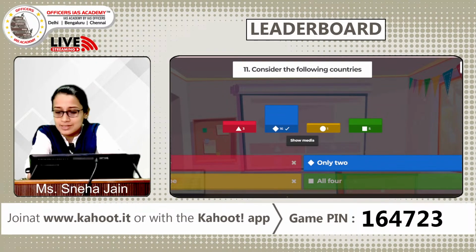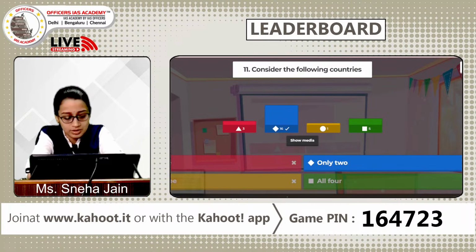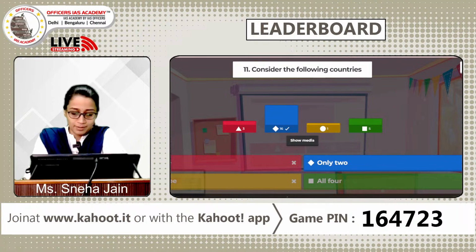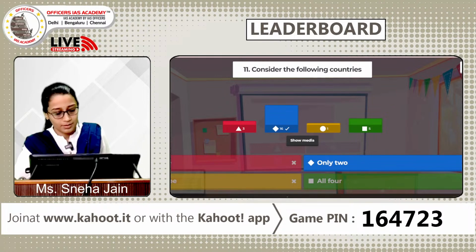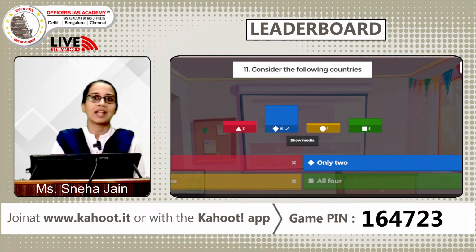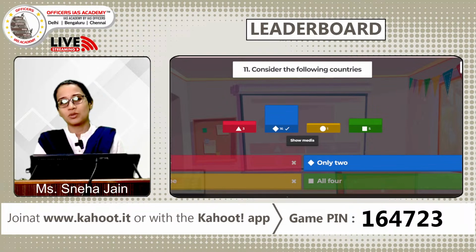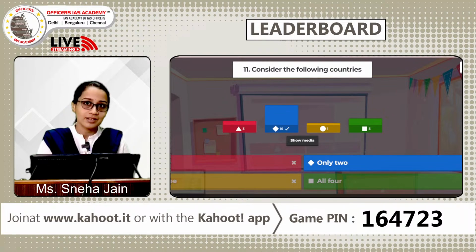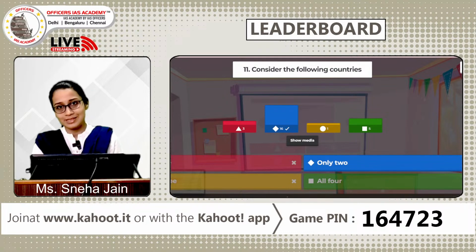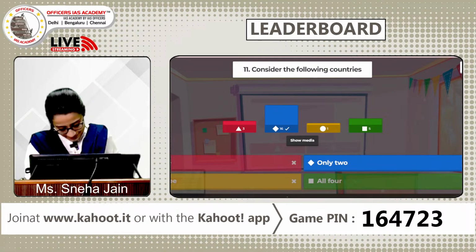So, your answer is B, only 2. So, which are the following countries which do not share a land border with India? So, it is Sri Lanka only has a maritime boundary with our country. All right, Bhutan has, and does Indonesia have? No, Indonesia does not have. So, it is Sri Lanka and Indonesia which do not have a land boundary. So, the other countries are Bangladesh, China, Pakistan, Nepal, Myanmar, Bhutan, Afghanistan. All of these have a land boundary with our country. Also, when you are frequently talking about India, SAARC, the South Asia region, you would be coming across these countries. Okay, we will move to the next question.